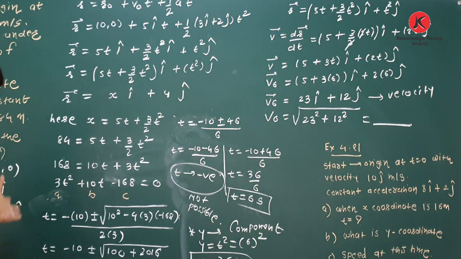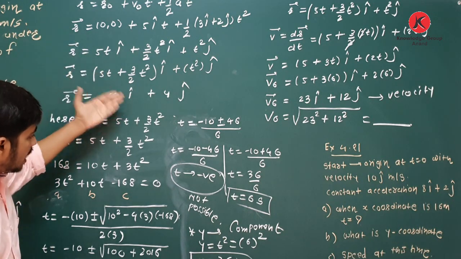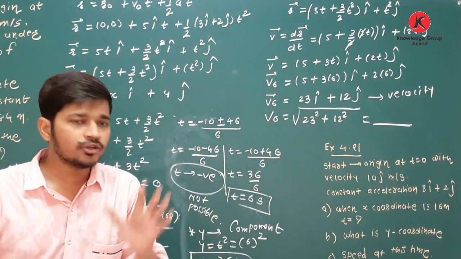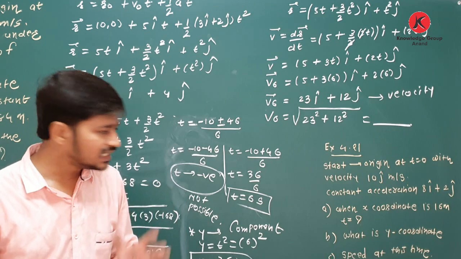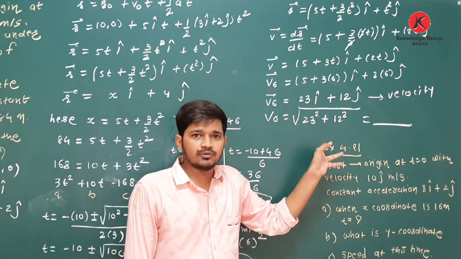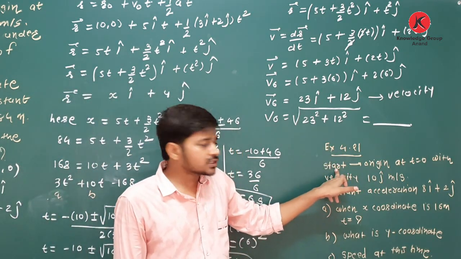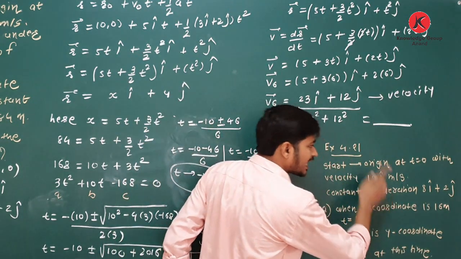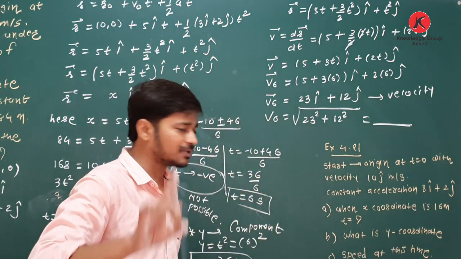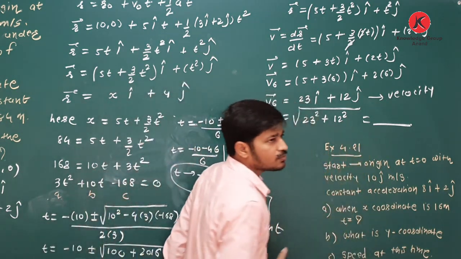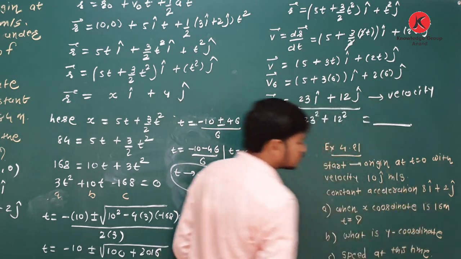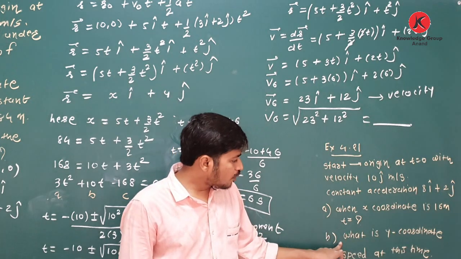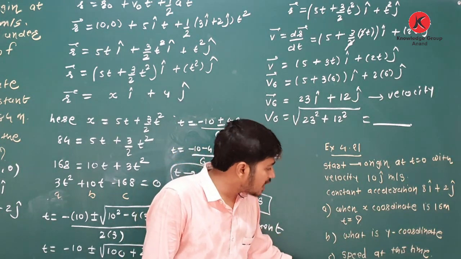Now you know this question. First of all, you have to use this equation, then compare, and again it is physics. Now one similar question you have to solve as your homework. See, exercise 4.21. A particle starts from origin at time t is equal to 0 with velocity 10 j caret meter per second, with constant acceleration in the xy plane 8 i plus 2 j caret. When the x coordinate is 16 meter, find the time. What is the y coordinate at the same time, and find the speed at this time.